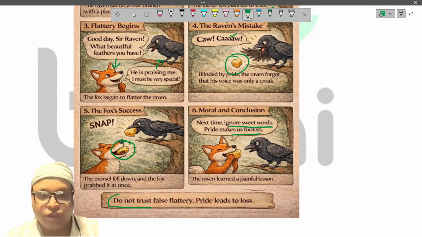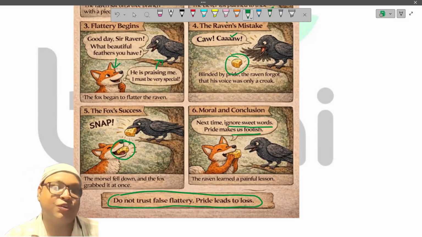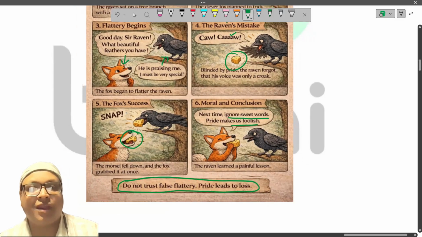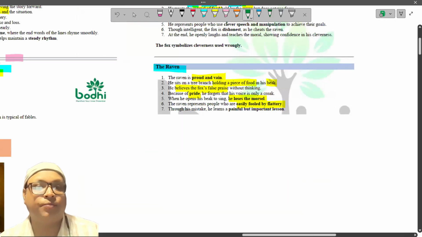And here is the learning tagline that you should remember. Do not trust false flattery. Pride leads to loss. And here goes the poem.